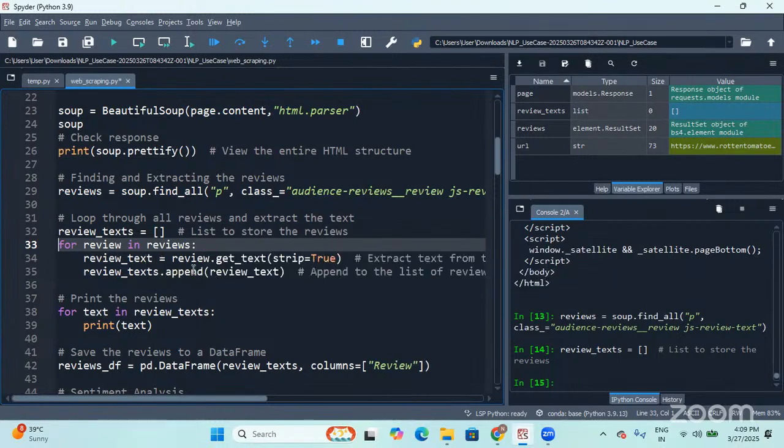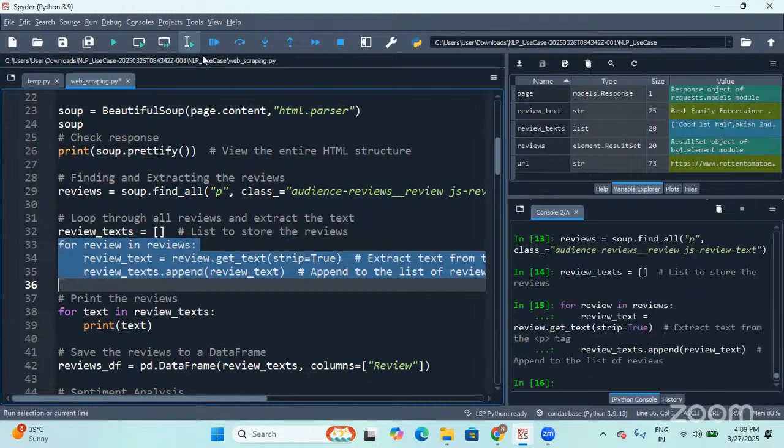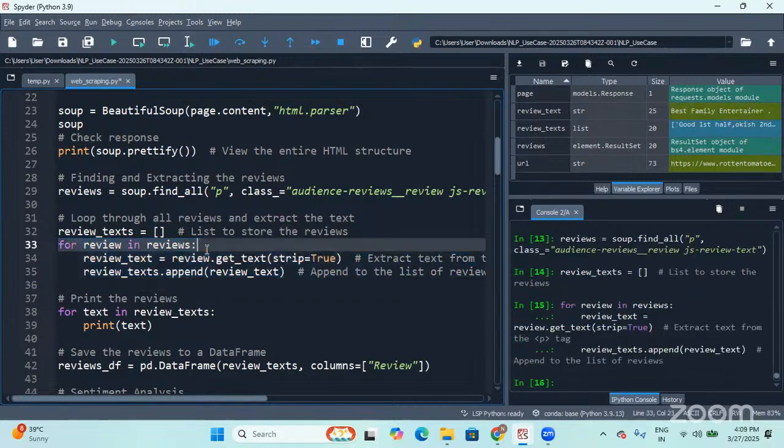What does the append function do? The append function adds one by one. So you are going to store all the reviews as a list. You'll get a list of reviews when you execute this for loop. Let me do it. Yes. So let me also open the reviews text.